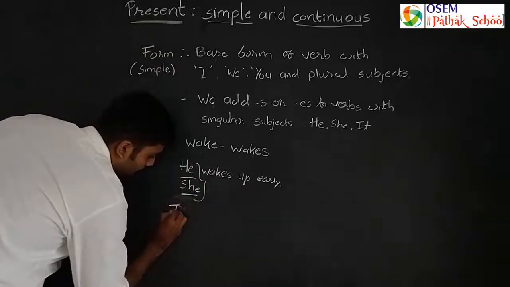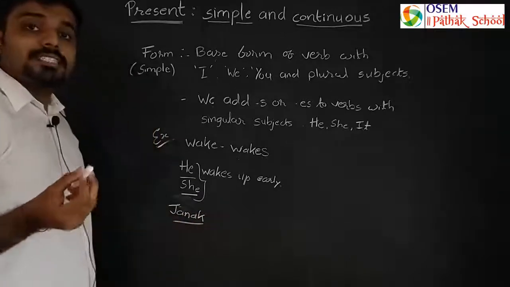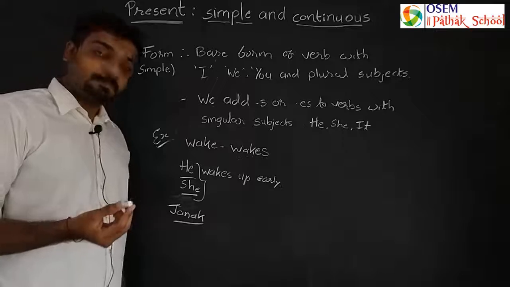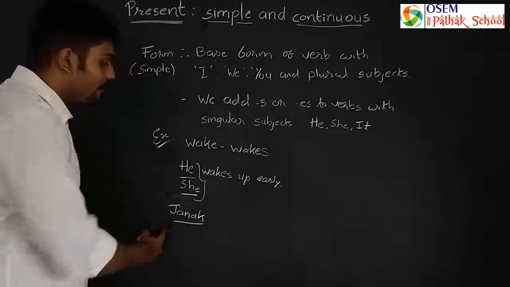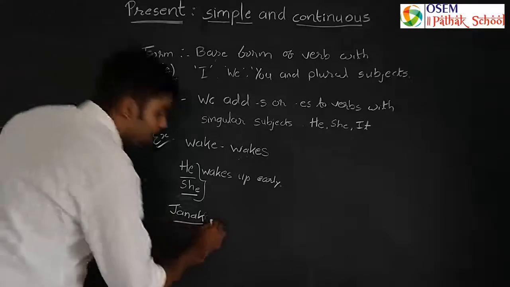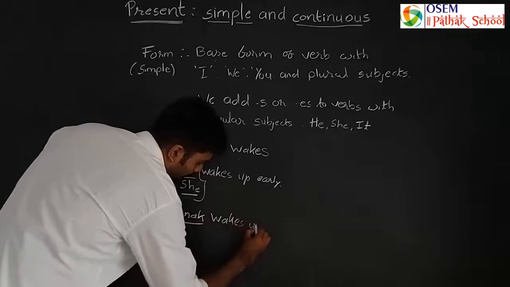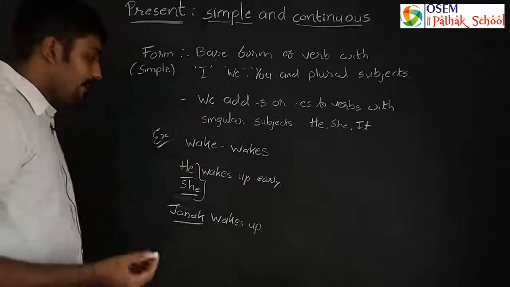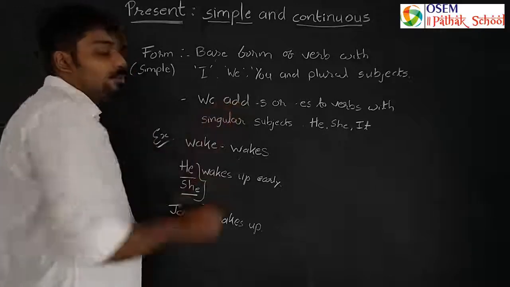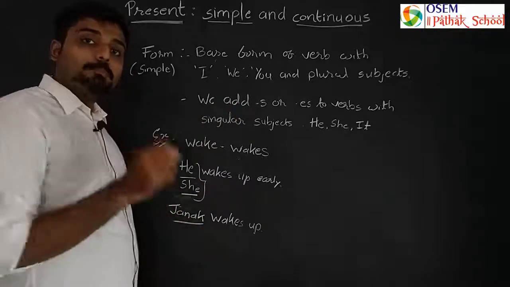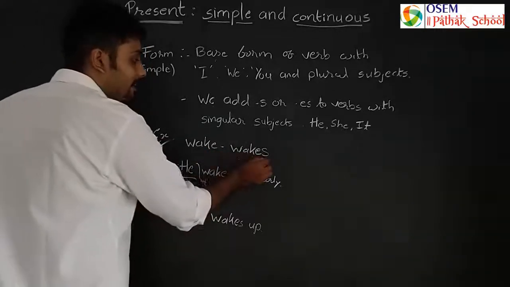If I say जनक, so जनक is a name of a person, एक व्यक्ति का नाम है, right? So जनक is only one person you are talking about. At that point of time, I can also say जनक wakes up, right? So likewise, with every singular subject, we have to use s or es with the base form, right? So we added s to wake, so it became wakes.